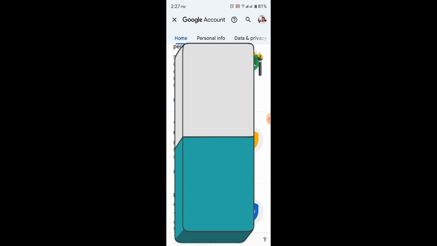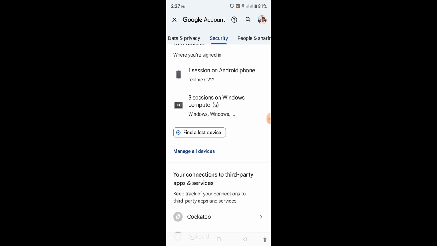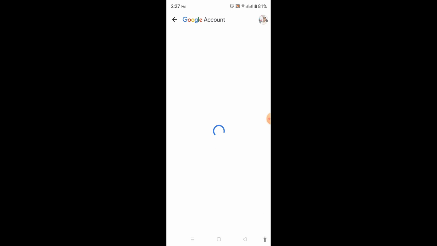Click on the Security tab. Go down and press Manage All Devices. You can check here all of your devices that we have logged in before. Click on the device and click Find Location. Please ensure that the location is on that phone.